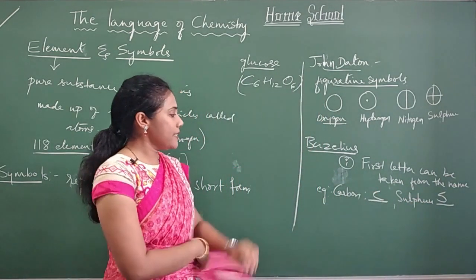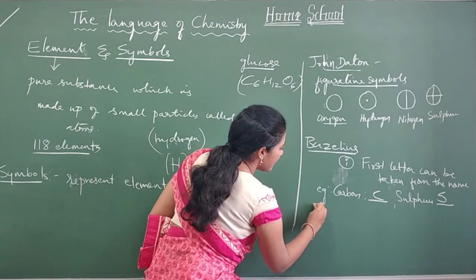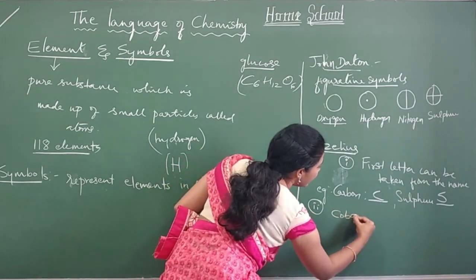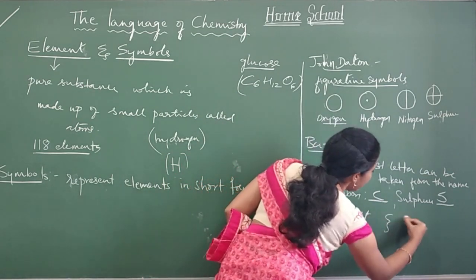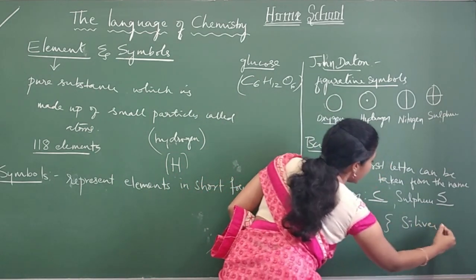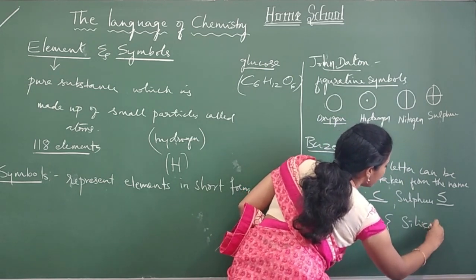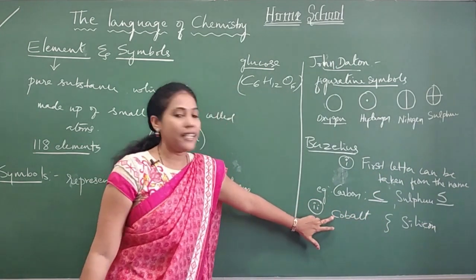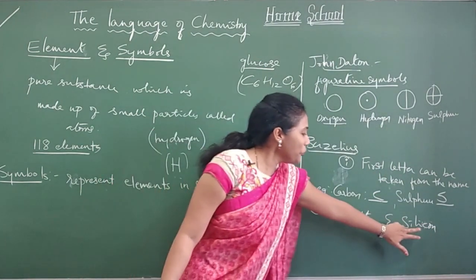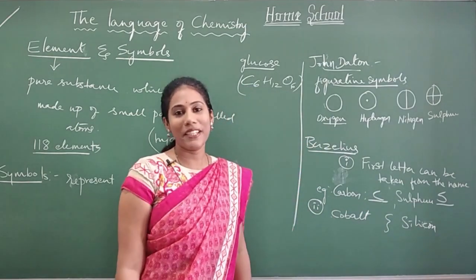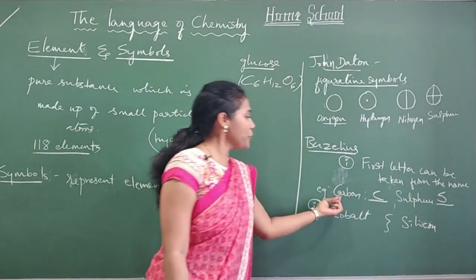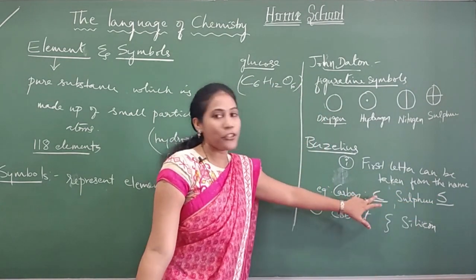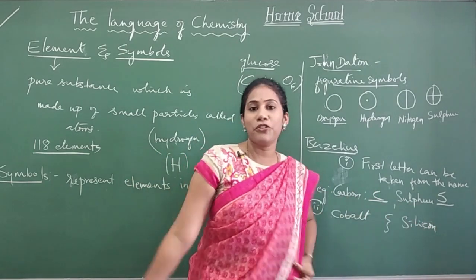But the problem is, what about elements like cobalt and silicon? Observe the elements cobalt and silicon. In these elements also you have the first letter C only, and here also you have the first letter S, right? See, C is already used for carbon, and S is used for sulfur. You can't use it for cobalt also. If you use it, it leads to confusion, isn't it?